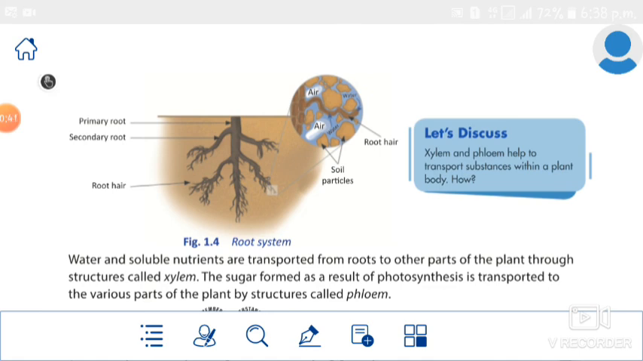The second mode of nutrition is heterotrophic nutrition. That we can learn in the next class. So let's revise like that. Be prepared for the test.